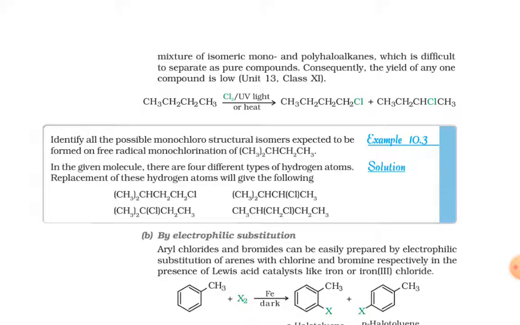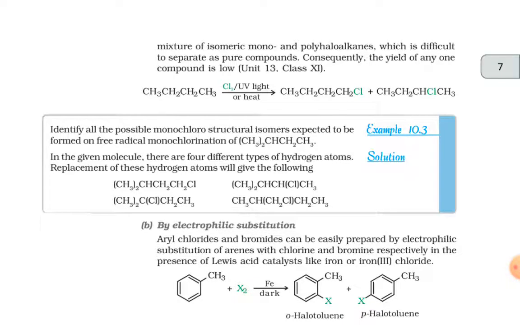The reaction is butane in the presence of Cl2 and UV light or heat gives out CH3CH2CH2CH2Cl, butyl chloride, plus CH3CH2CHClCH3.